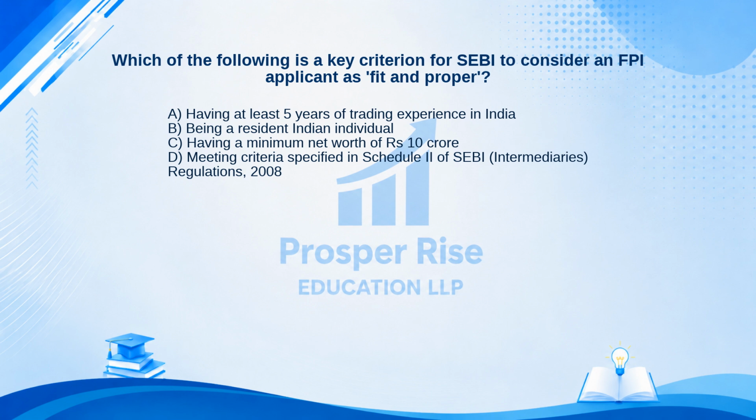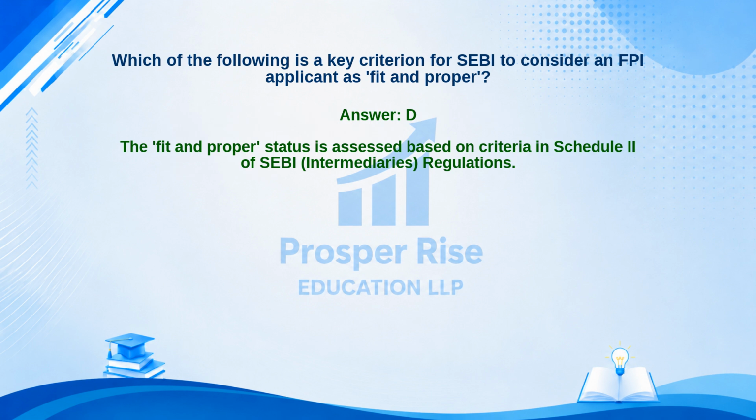Take a moment to pause the video and decide. The correct answer is option D. Let's see why. The fit and proper status is assessed based on criteria in Schedule 2 of SEBI Intermediaries Regulations.